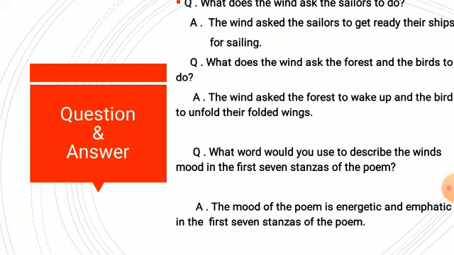Third question, what word would you use to describe the wind's mood in the first 7 stanzas of the poem? The mood of the poem is energetic and emphatic in the first 7 stanzas, because the wind is full of energy and has great speed. It is just going from one place to another, telling each and everyone that the day has come. It is announcing the arrival of the day.